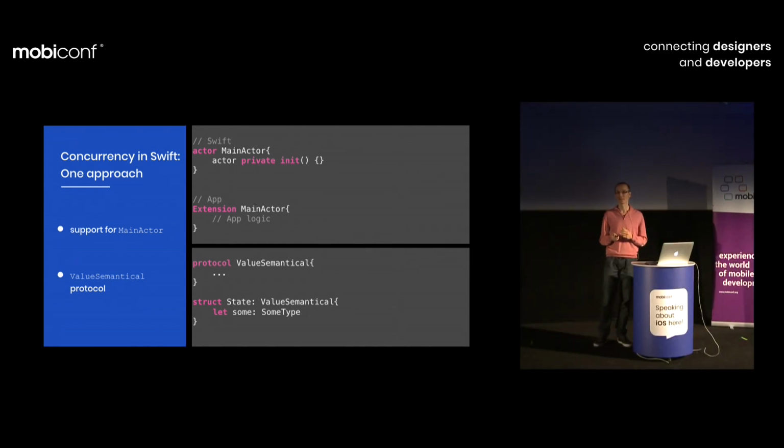And as the name suggests, it will give you a full guarantee that a given type has full value semantics. And fortunately, that can be done by the compiler, so it will be an auto-conformance protocol, just like Equatable or Codable. You will not be required to implement it on your own. It will be done for you in most cases automatically.